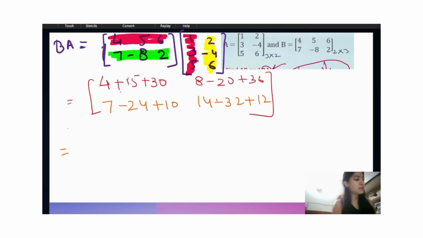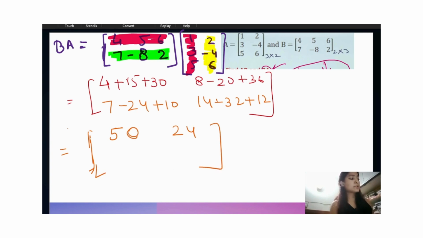Next we have to solve this. What we will get is 4 plus 15 will be 50, and then 20 minus 36 will be minus 16. So minus 16 plus 8 will be minus 24.